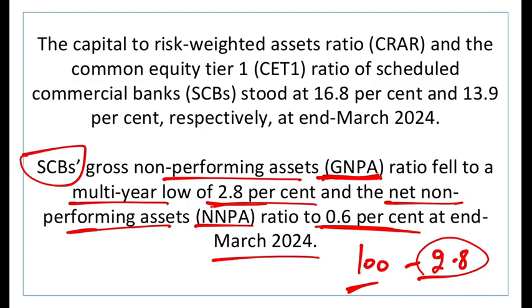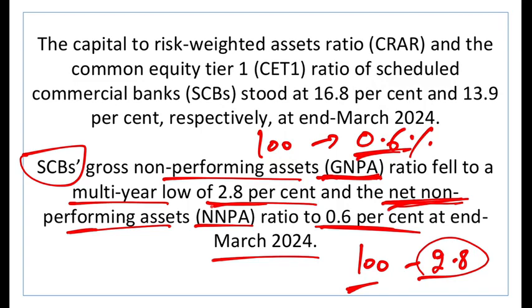And net NPA, basically, what is the difference between the two? In net NPA, we take into account the provisioning also, right? So what does it mean? For every 100 rupees that a bank gives as a loan, after the provisioning, only 0.6 rupee or 0.6% is in trouble. This is the meaning of that.